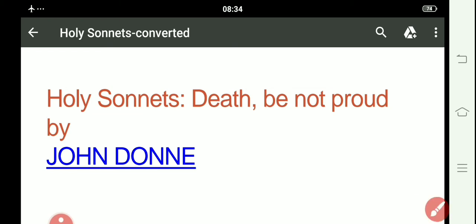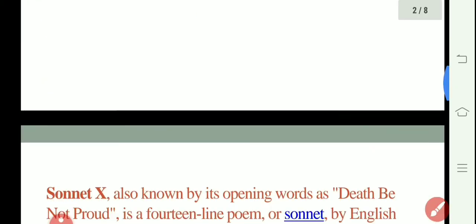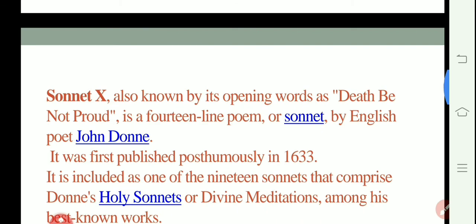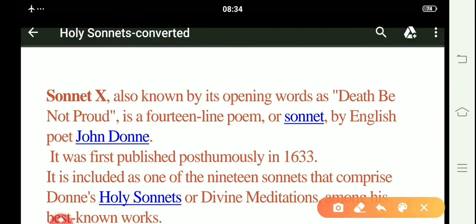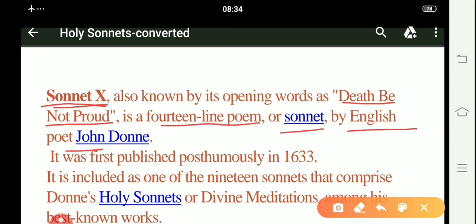All right, so we are moving ahead towards the introductory part of this sonnet. Sonnet 10, also known by its opening words as Death Be Not Proud, is a 14-line poem by English poet John Donne.